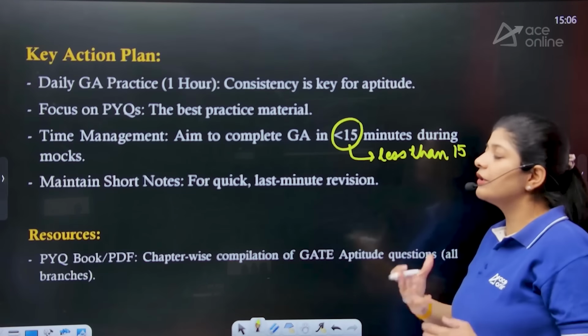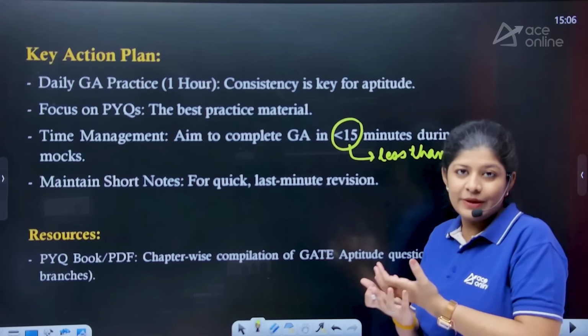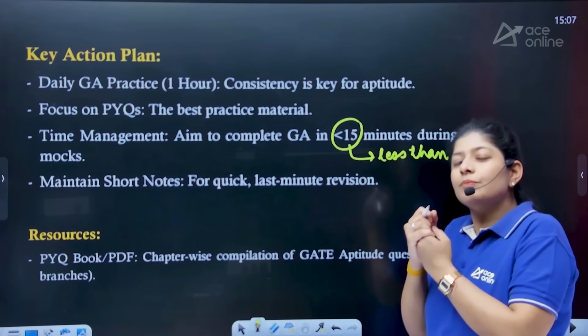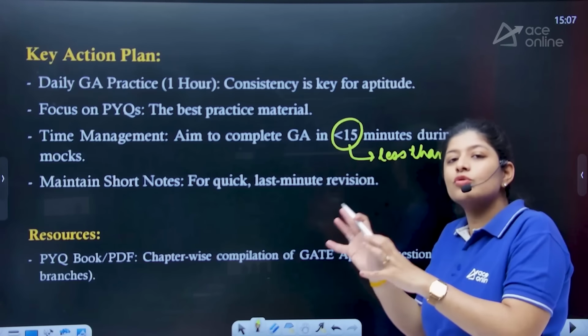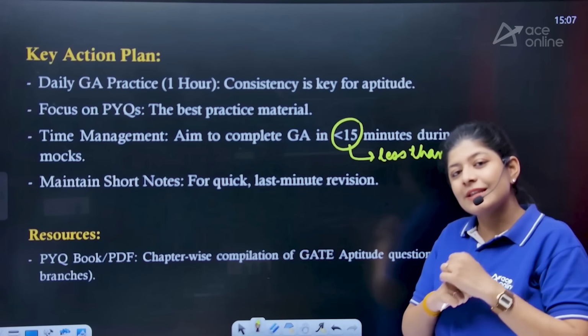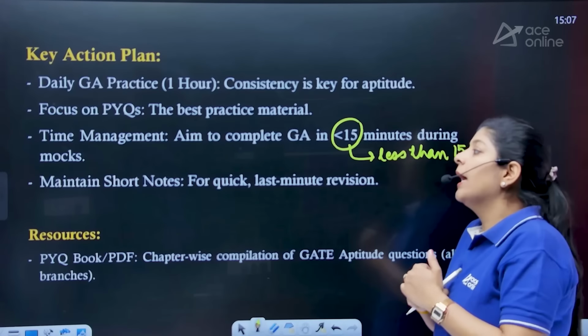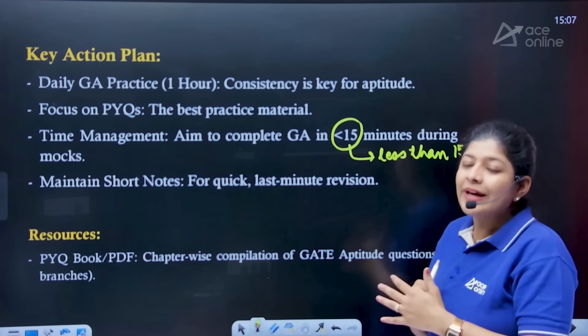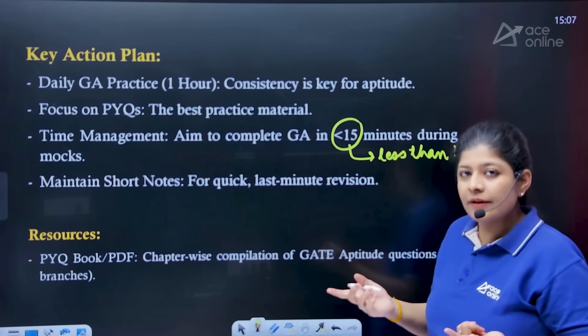What we need to do is focus on time management as well. We have to save our time. So please try to solve all those 15 questions in less than 15 minutes, during your mocks as well as in the final paper. Maintain short notes for quick, last-minute revision.